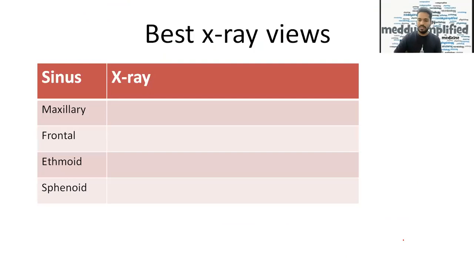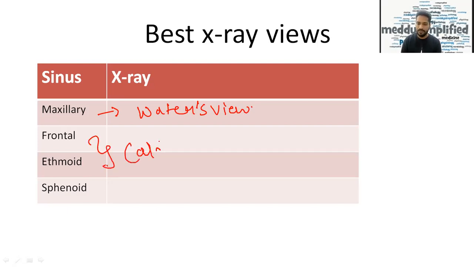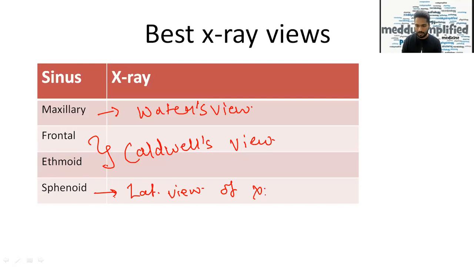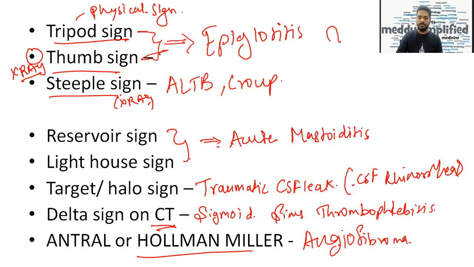Next is the best X-ray views, which is asked commonly in exam. So for maxillary sinus, the best view is Waters view. For frontal sinus and ethmoid sinus together is Caldwell's view. And the best view for sphenoid sinus is lateral view of X-ray skull. Okay, so these are a few points I wanted you guys to remember.